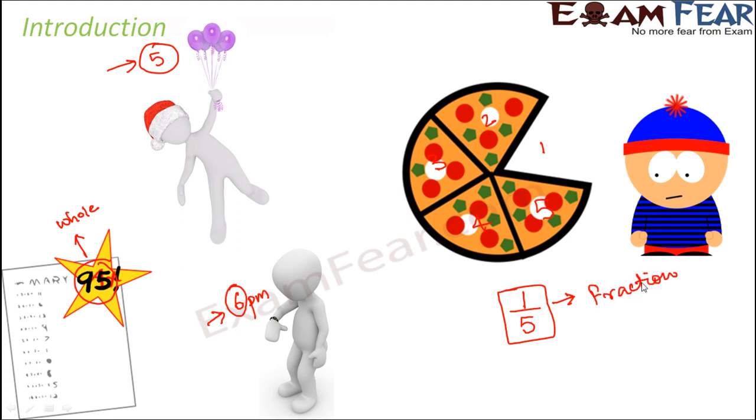When you look at 1/5, you see that it has 2 numbers, 1 and 5. And both these numbers have been put together to form a fraction. And fraction perfectly solves this purpose where you want to express that you ate some parts out of the total number of parts. So this is fraction and we are going to discuss in more detail about fractions in this lesson.